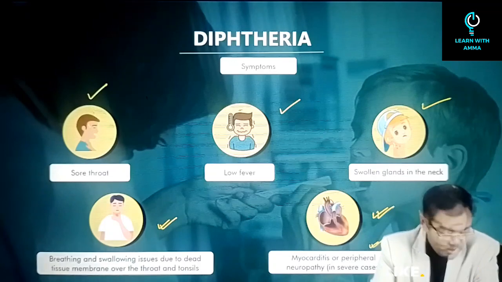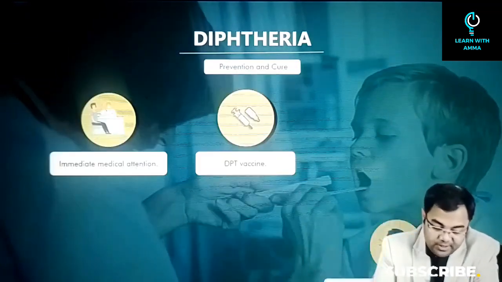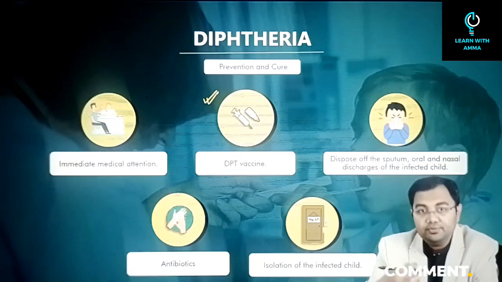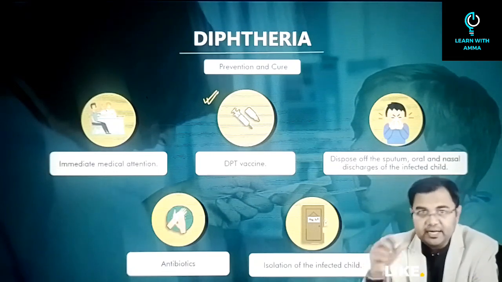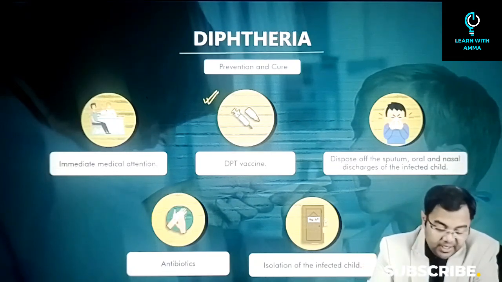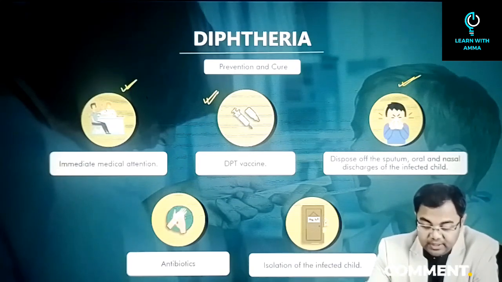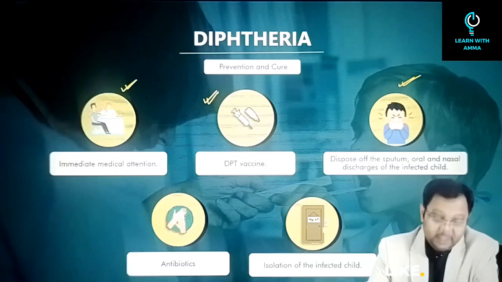Talking about the prevention and cure, first of all, the DPT vaccine has to be given to all the children below 5 years of age, and this starts very early for a given child. Immediate medical attention has to be brought in. Disposing of the sputum and the oral and nasal discharges of this infected child.